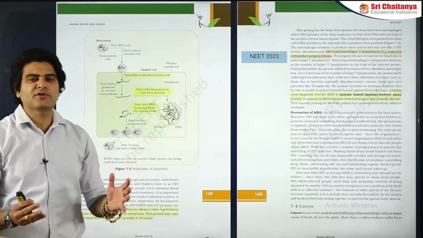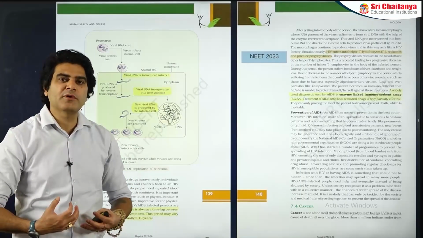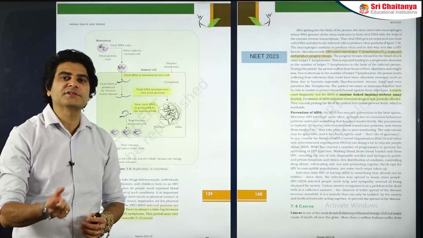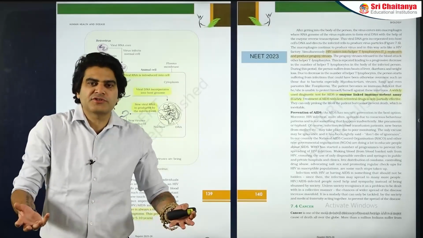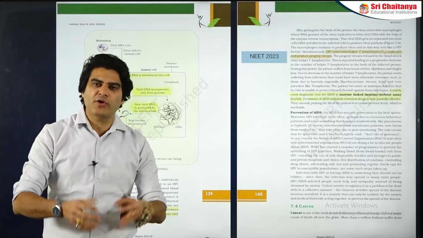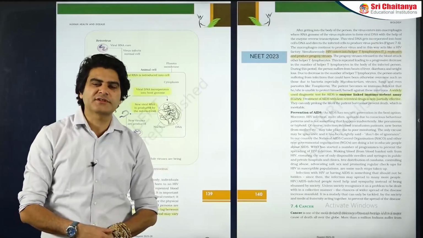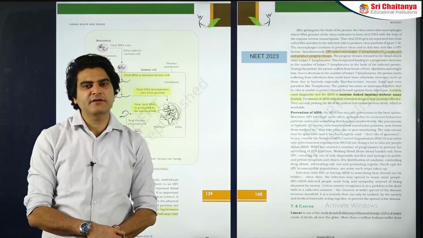The symptoms of this entire group of diseases is called syndrome. So when a group of diseases, also called opportunistic infections, why? Because when are they occurring? When there is opportunity, the weak immunity of the patient. So the group of symptoms of all the opportunistic infections is called a syndrome, and now the patient is said to be having AIDS.